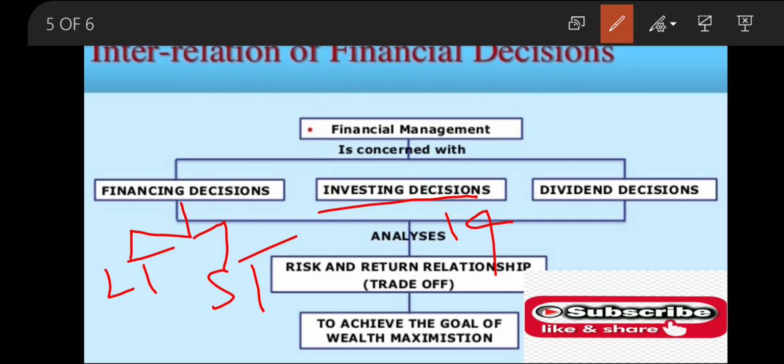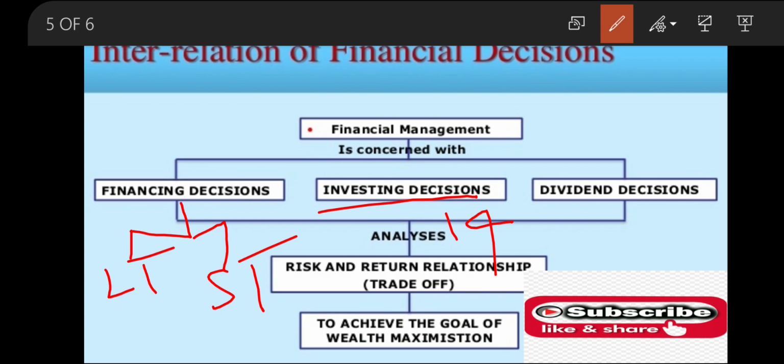right? And if the dividend decision is a 100% payout ratio, then the financial manager has to depend completely on the outside sources to raise the required fund, because with a 100% payout ratio the whole amount is distributed as dividend. So the financial manager has to depend on the outside sources. So in this way, the dividend decision influences the financing decision.